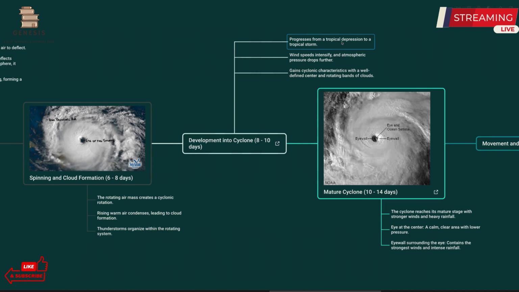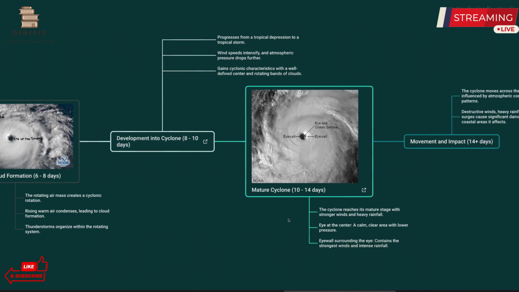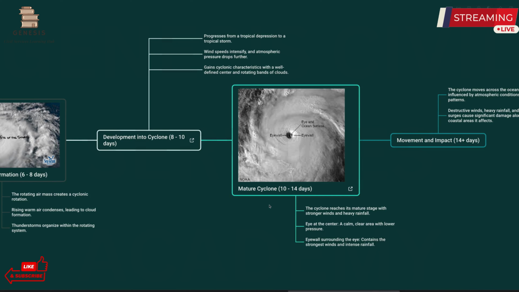All right. So, in the next 10 to 14 days, there is a clear-cut formation of the eye wall, eye center, and the ocean surface. Eye wall and the eye center. The center of the eye is a calm, clear area with lower pressure, and the eye wall surrounding the eye contains the strongest wind and the intense rainfall.